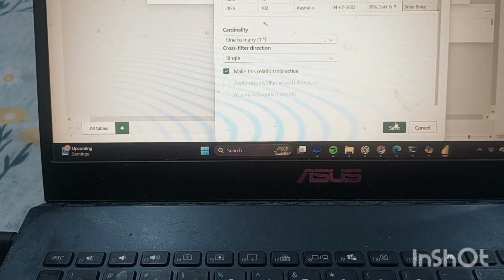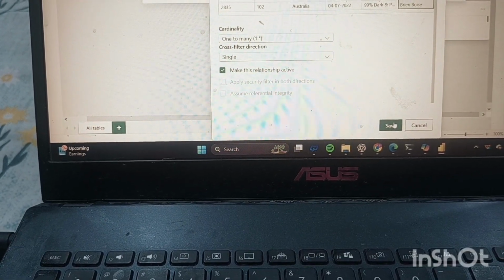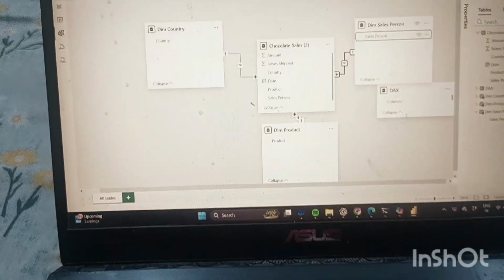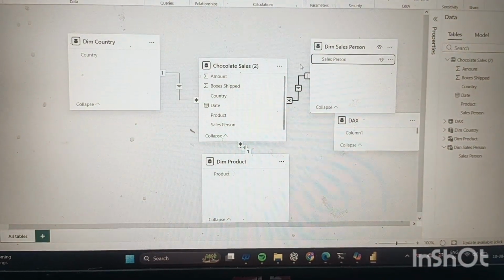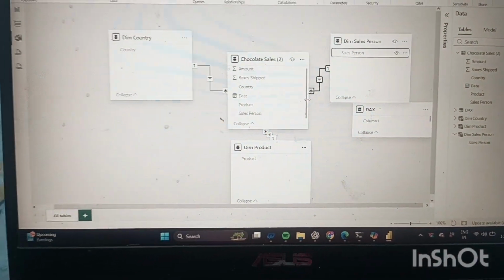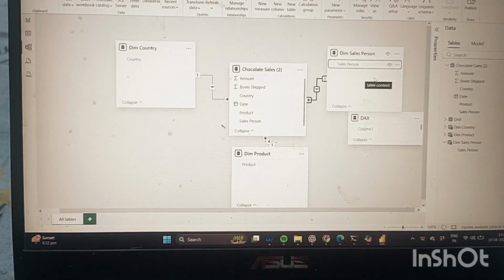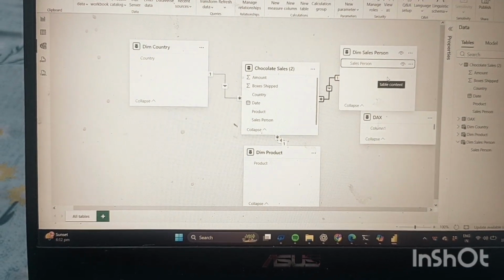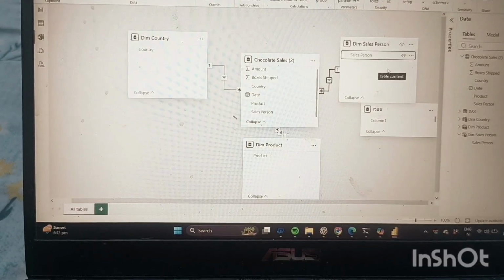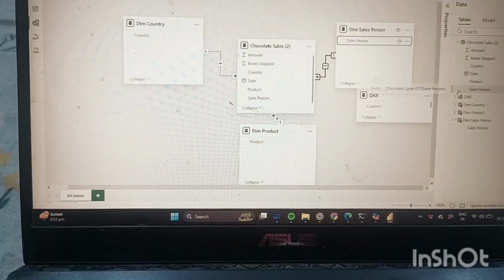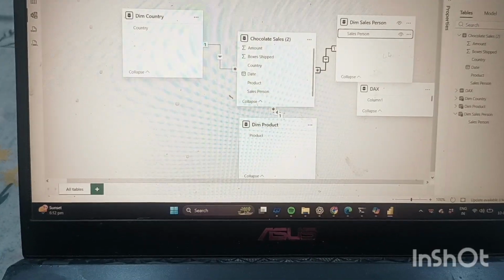Okay, so just save here, and it has been created. Are you watching, guys? The one to many relationship has been created, and it will be very helpful in order to get any kind of result or function if you want to perform. Like country, how many total countries are available, you can find by using this kind of function.